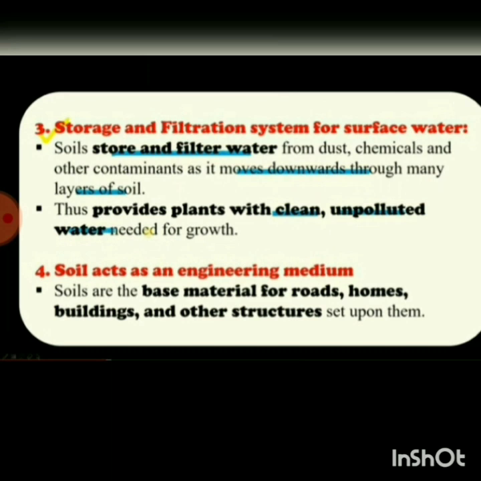Then the storage and filtration system for surface water. Soil stores and filters water from dust, chemicals and other contaminants as it moves downwards through many layers of soil. We will see that further. Thus it provides plants with clean, unpolluted water needed for growth.